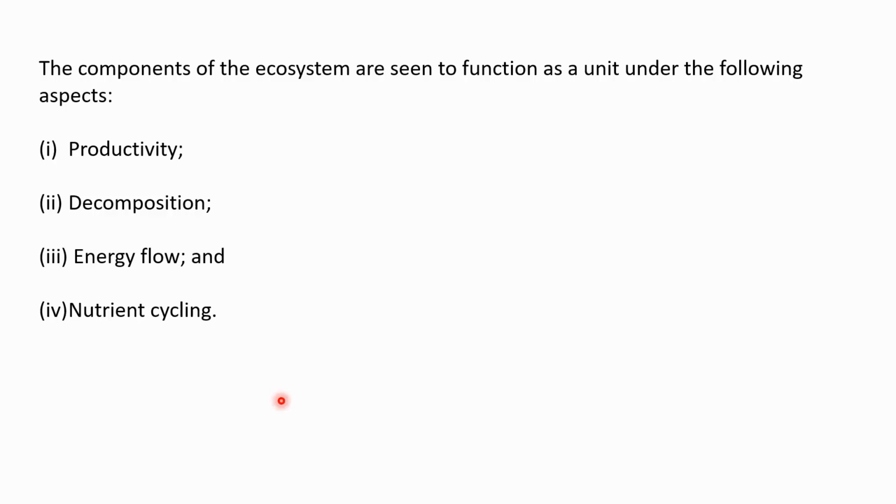Decomposition is basically the degradation of organic material, and therefore it releases inorganic nutrients that are available again for uptake. Nutrient cycling is basically the cycling of the nutrients in the environment or in any ecosystem. We will learn about productivity, decomposition, energy flow, and nutrient cycling one by one in today's lecture and in the next lectures as well.